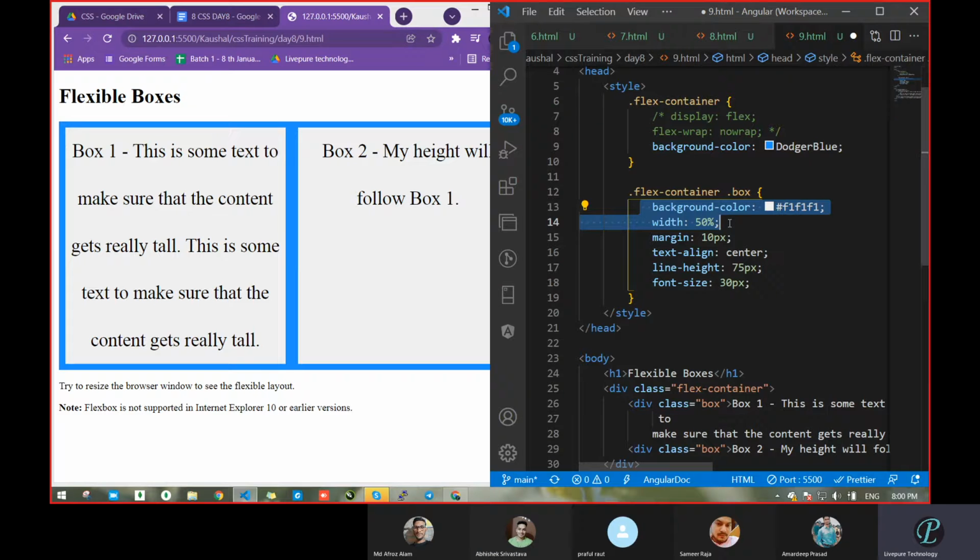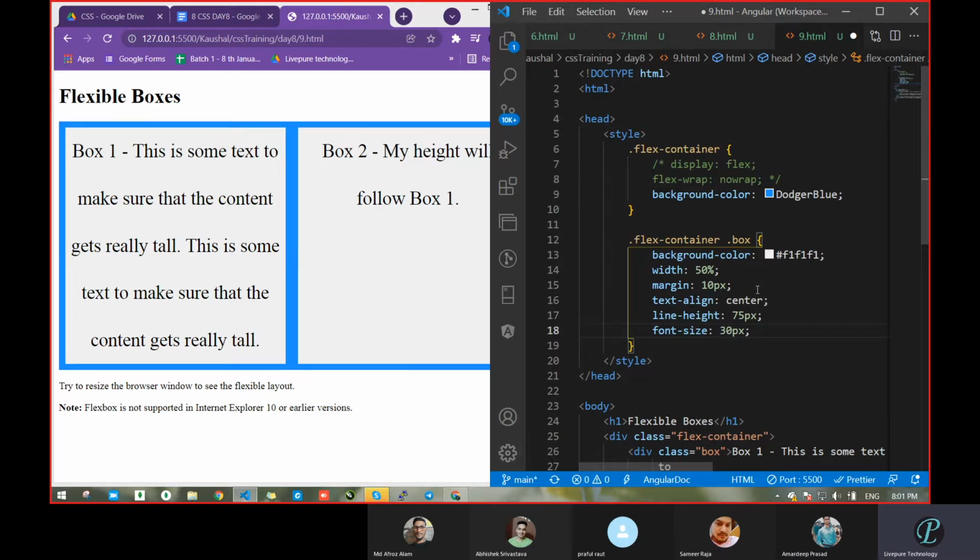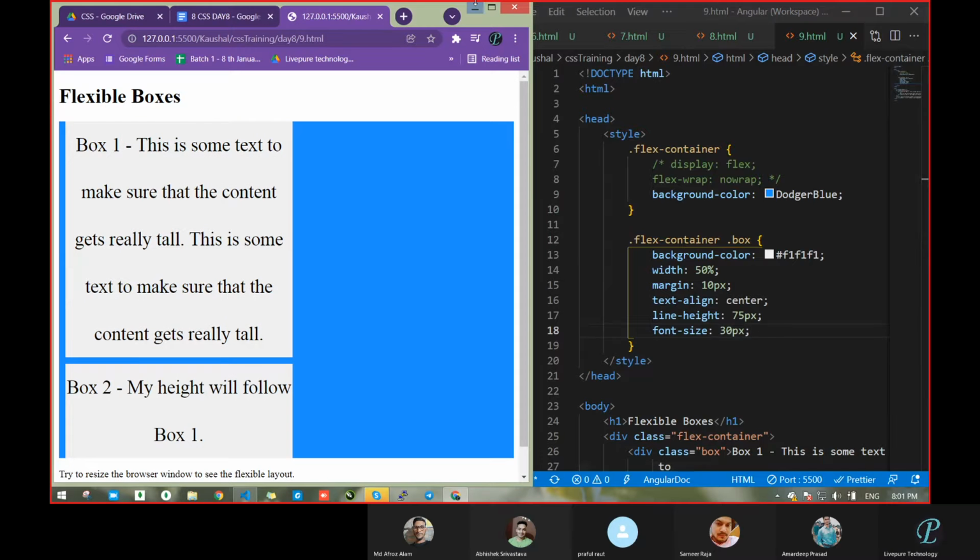We already saw 25, 50, 33. Then margin is there, text alignment center. Line height is for the height between the lines. Already we had seen this thing previously: line height, text spacing, then font size. So now I have commented that out. Let's see what it's going to do.